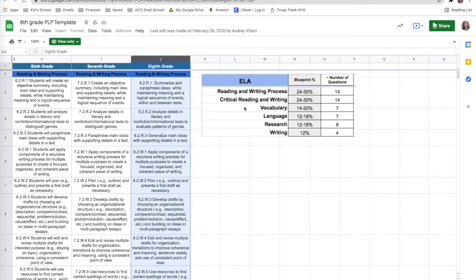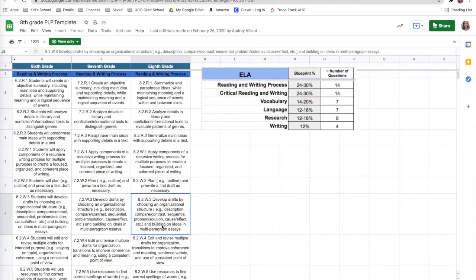So we have topics and then we have the actual standards under the topics, okay? So we're going to spend a lot of time right here. We will also spend time in vocabulary, language, and research. And of course, 5th grade and 8th grade will also have a writing component. So that's something that we will also work on if you're 5th grade or 8th grade.